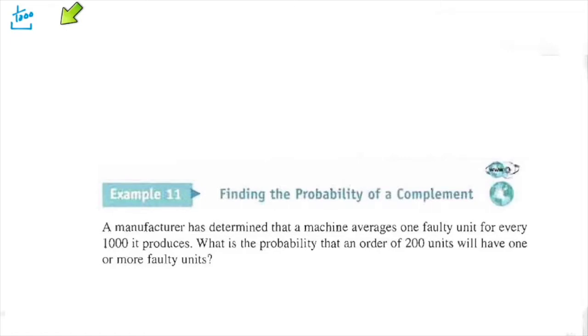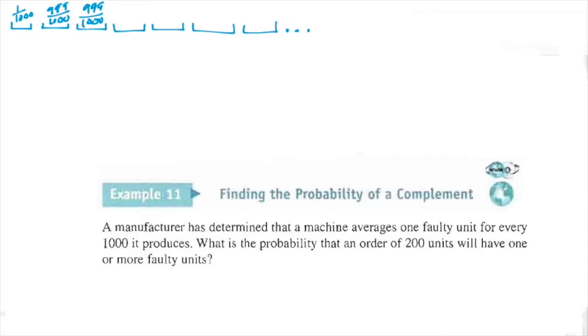I'm trying to find out the probability of having exactly one faulty unit. I have to do this 200 times. There's 200 boxes I have to open. What would all the probabilities be for these other ones? I'm not going to do it 200 times, but if I have exactly 1, the next one would be 999 over 1,000. And then this one would also have to be not faulty, so that'd be 999 out of 1,000, because the probability of not getting a faulty one is 999 out of 1,000.